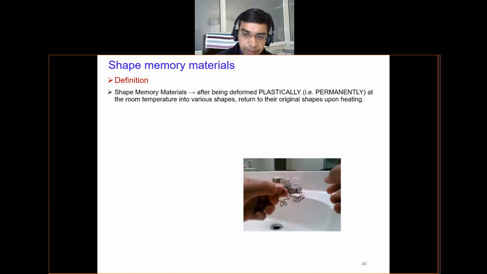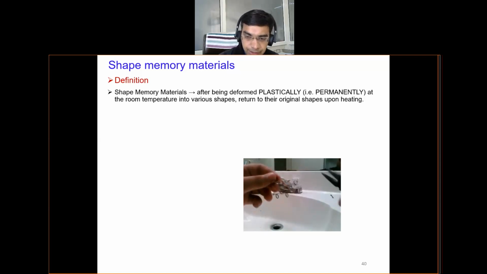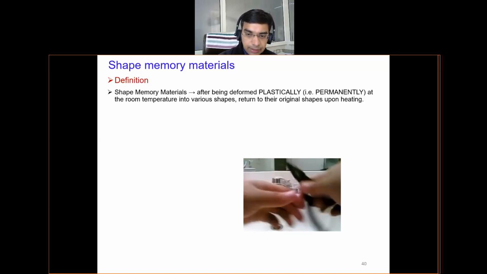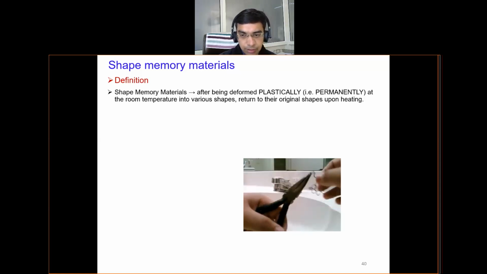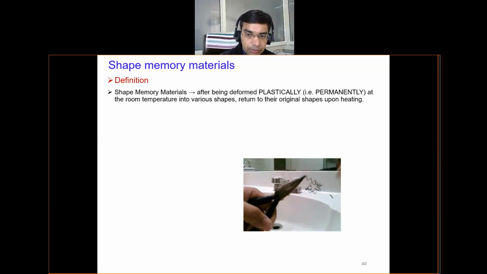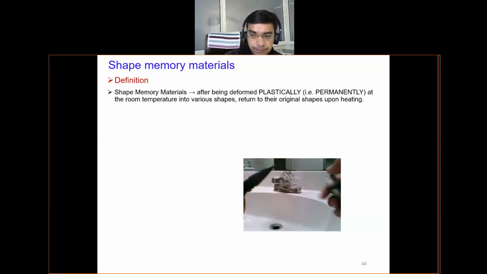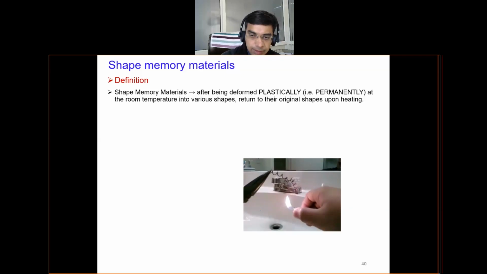Now when he increases the temperature, you will observe that the deformed spring gets back to its original shape. Please see, the spring goes back to the original shape.